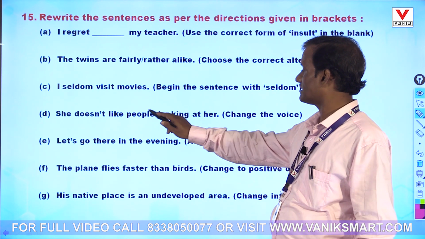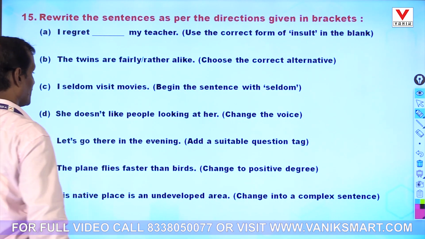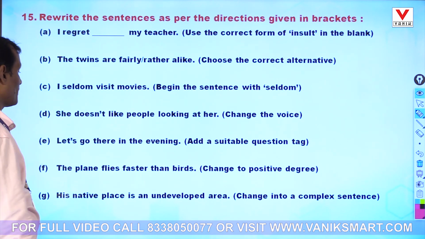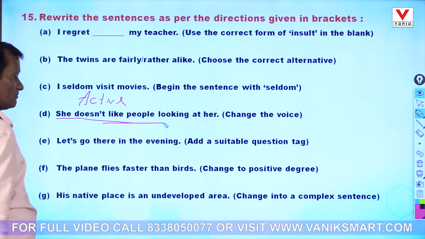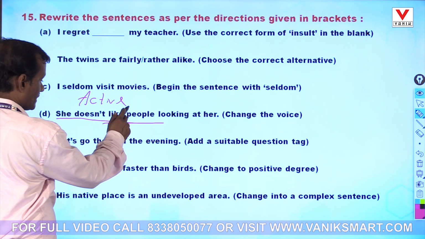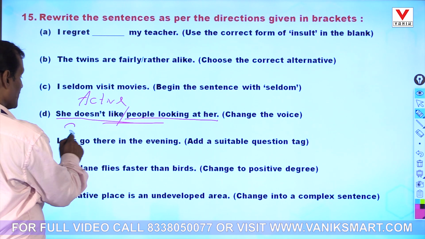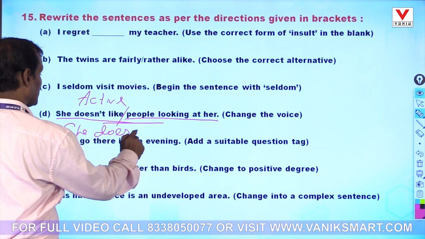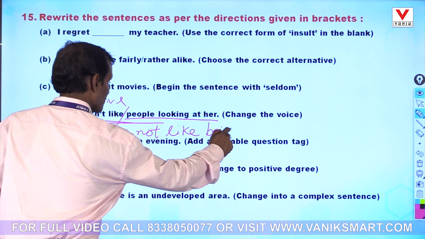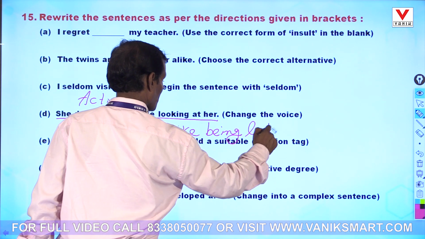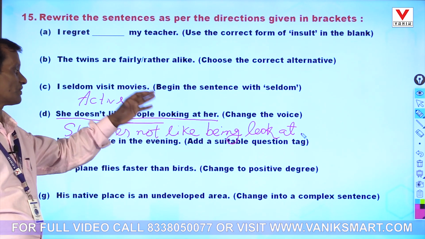Then question number 4: "She doesn't like people looking at her." Here you have to change the voice. Obviously it is an active voice. "She doesn't like people." So here "like" is the constant. This part will be changed into passive voice. She does not like what? People looking at her. Like being looked at. She doesn't like being looked at.